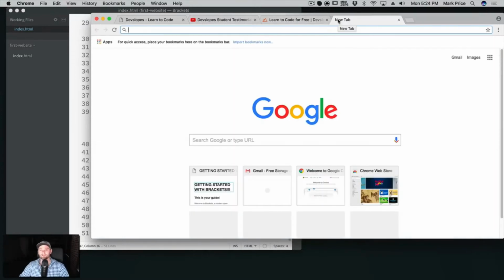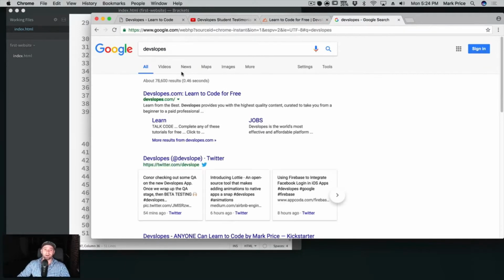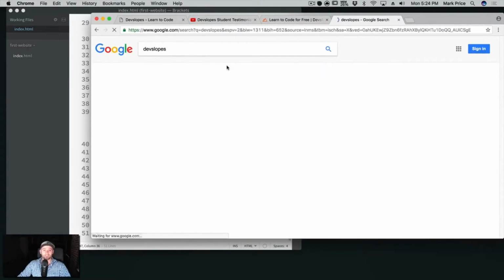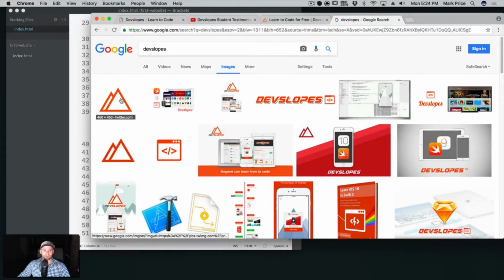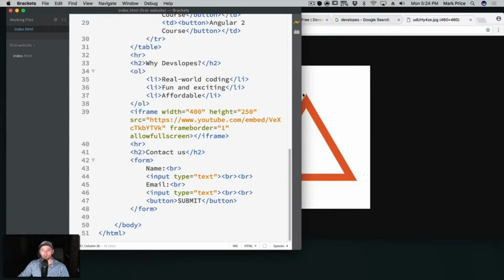How do we get images on our website? Of course, what kind of coding website do we have without having some type of image? So let's just see what the internet has to say about DevSlopes. Let's go to images. Oh, look at this, a nice little logo. I like that a lot. View image. Let's just take this image here, a logo for our website.